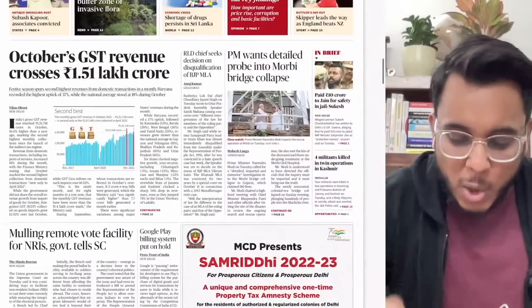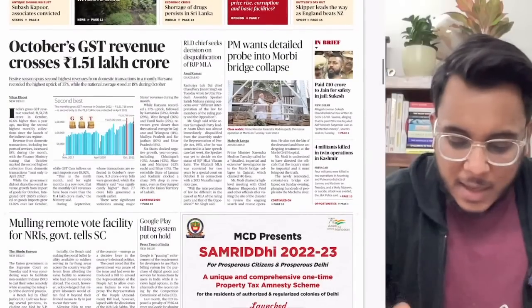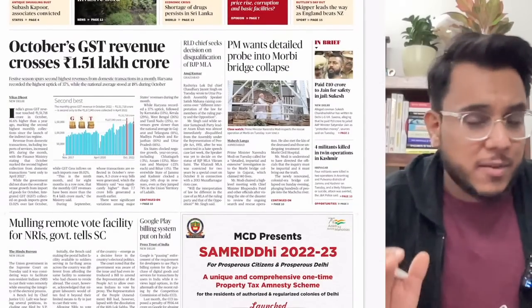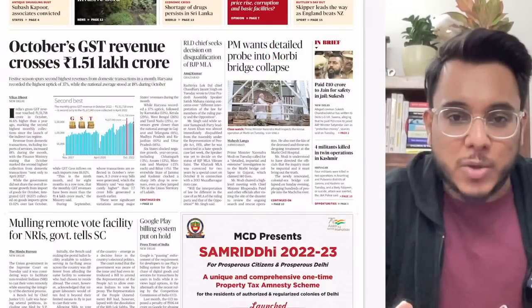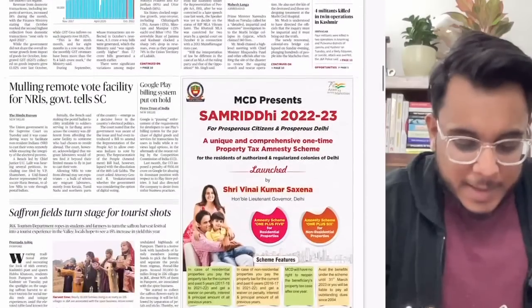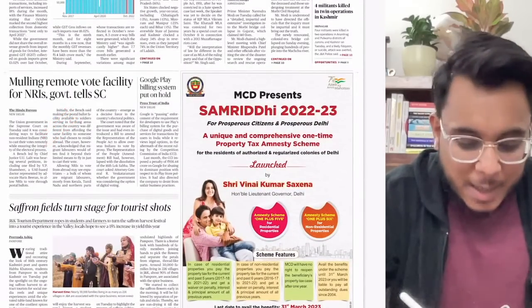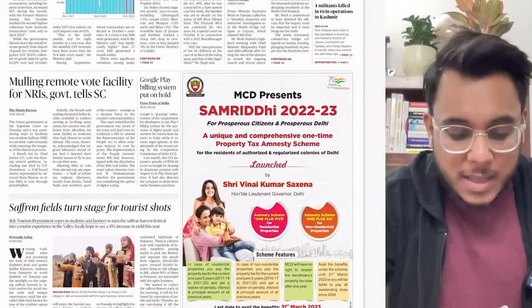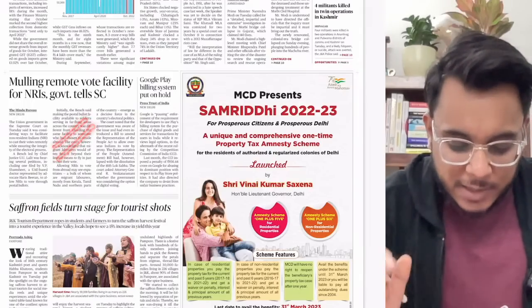Then further moving on, Prime Minister wants a probe into the bridge collapse in Gujarat. Fine. A very unfortunate event has happened, but with respect to the examination, you don't need to go too much into the detail in this particular thing. Okay, then mulling remote vote facility for NRIs. Now we'll see this particular article, what is remote voting, what is postal voting, and what is happening. Very good article. We'll see it with respect to the exam.